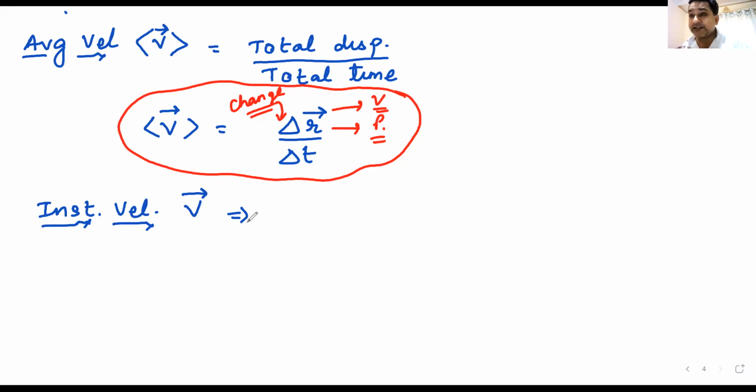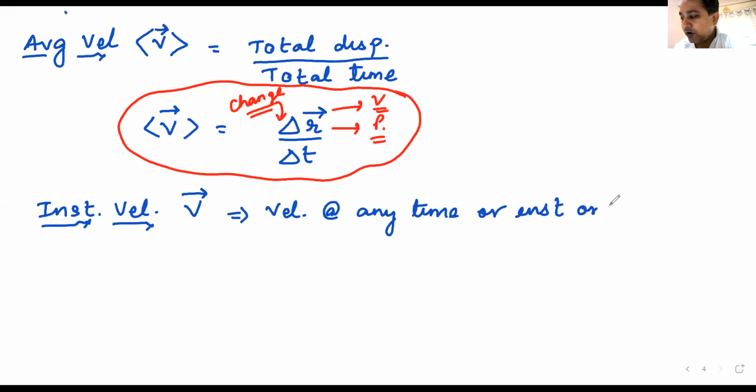Let us now try to understand what will be velocity at any point or instant. Yes, Deepak, you got it. Velocity at any time or instant, or any point, is instantaneous velocity.